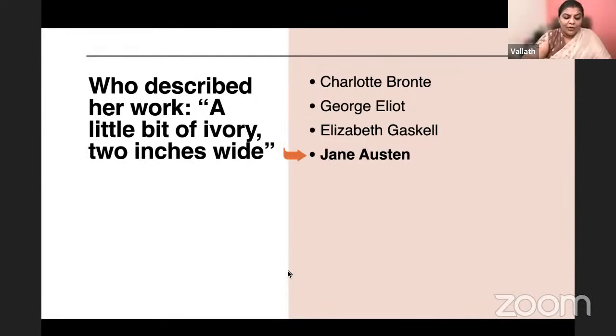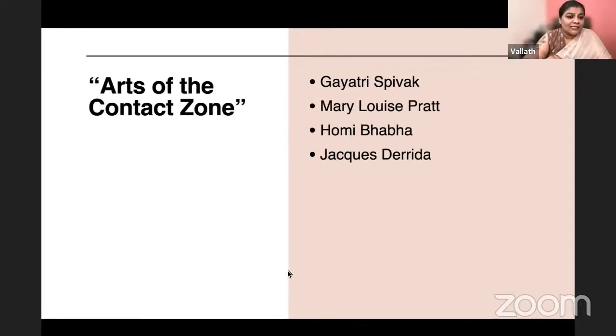Okay, so the next question here, Arts of the Contact Zone. This is actually an essay that they have already asked in the previous exam. In this essay, the author developed the concept of contact zone. Who is the author? Contact zone is that area where the colonizers and colonized are meeting. Is it Gayatri Spivak, Mary Louise Pratt, Homi Bhabha, or Jacques Derrida? Which of these writers talked about the contact zone?